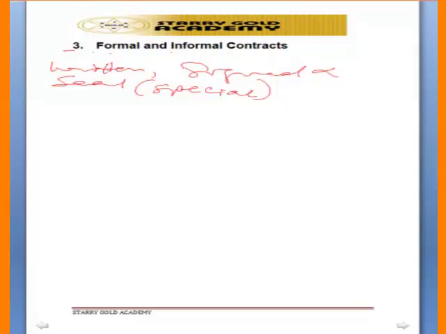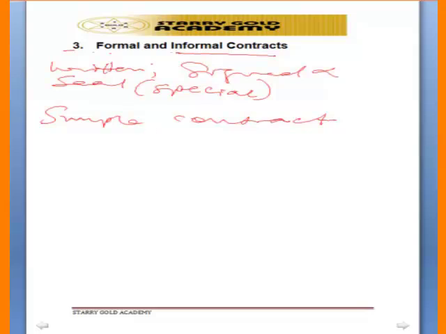Special contract, so it must be in written form. Whereas informal contract, another name for informal contract, is called simple contract. And this contract can be in any form. It may be in oral form, it may be in written form. So there is no particular form in which it must appear.